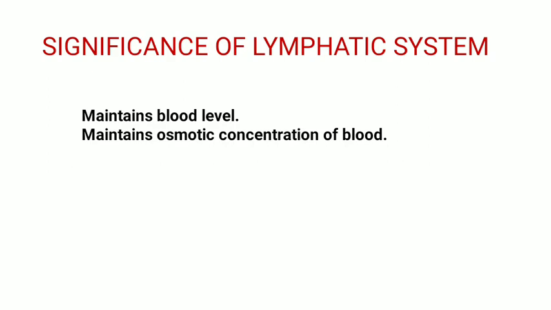Now let us understand the significance of the lymphatic system. The lymphatic system primarily serves for the return of tissue fluid to the blood. If there is no lymphatic return, blood volume would continue to reduce and tissue fluid would increase because of leakage at the capillary level. It returns proteins to the blood and helps in maintaining osmotic concentration of blood to facilitate exchange of materials between